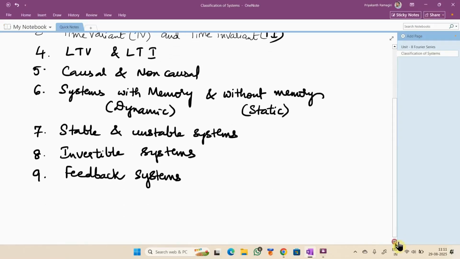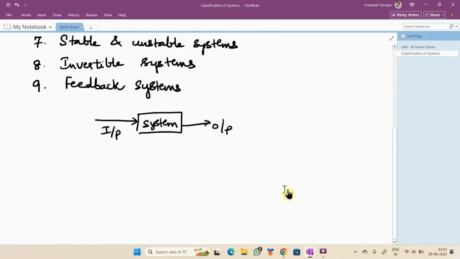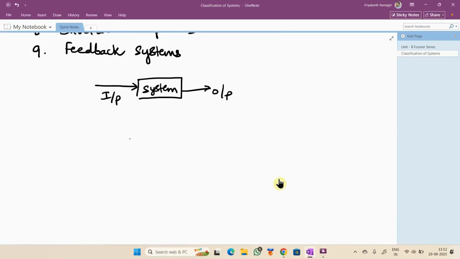Okay. Having a small recap of the first one, continuous time and discrete time systems. Every system will have an input and an output, and the system is performing some operation on the input.